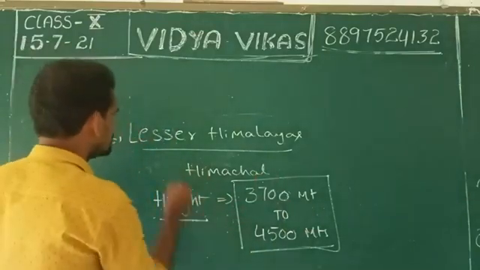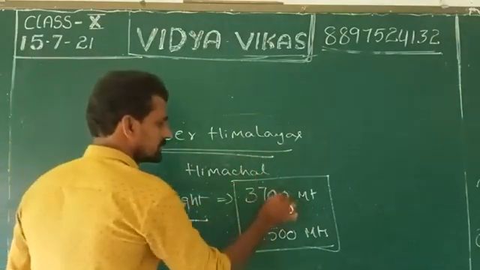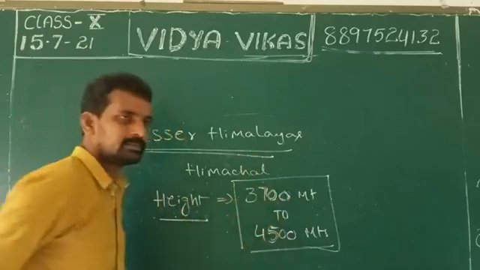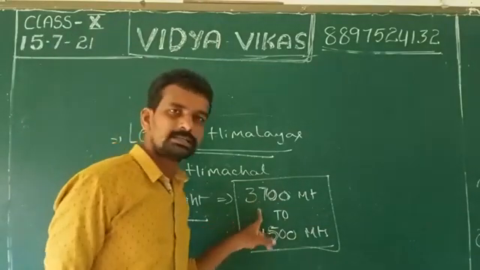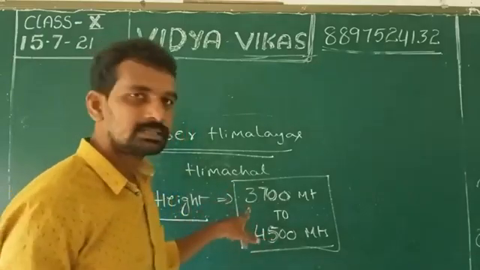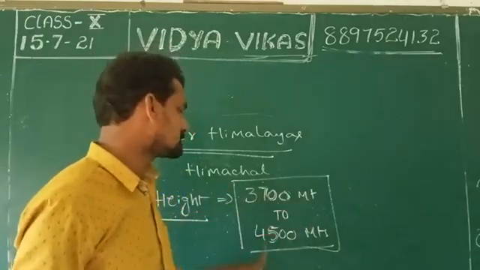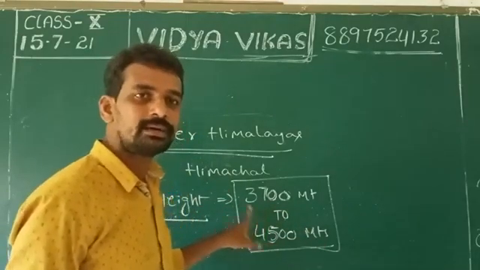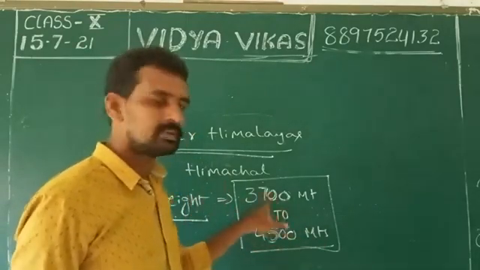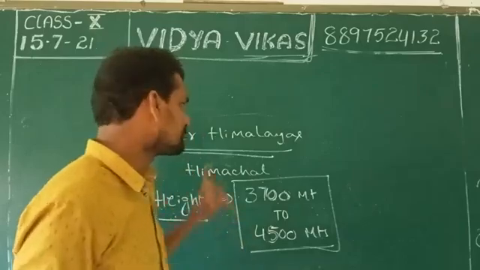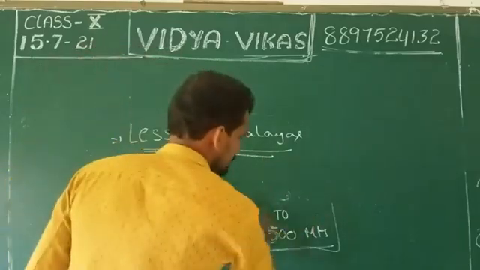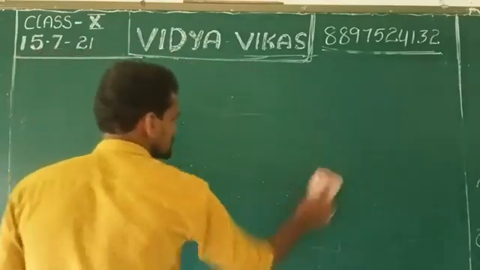What is the height of the Lesser Himalayas? It is 3,700 to 4,500 meters. That is the Lesser Himalaya height. This is just a recorrection. It is the average height of Lesser Himalayas. Okay, the next we will come to this.